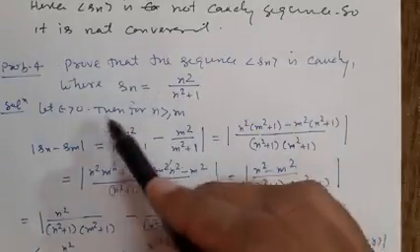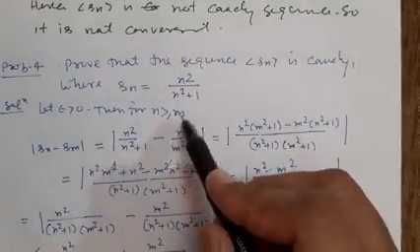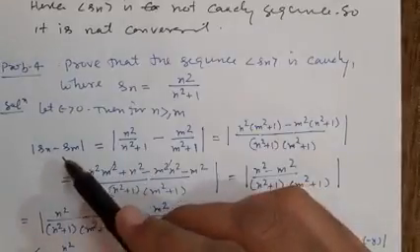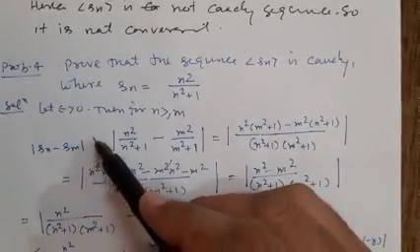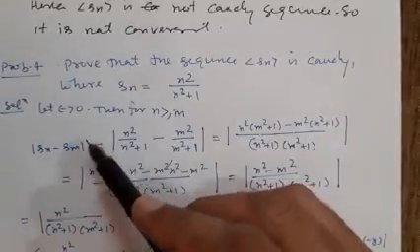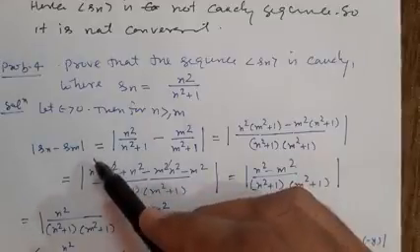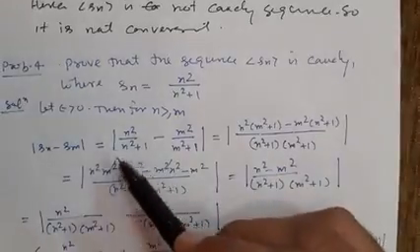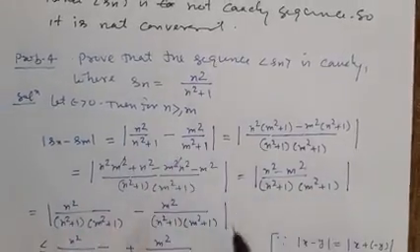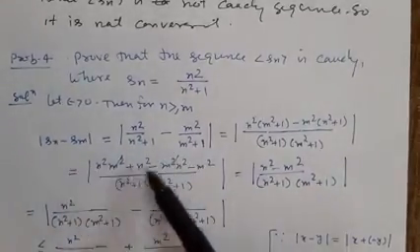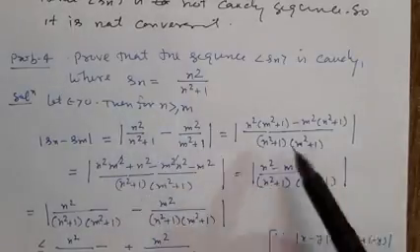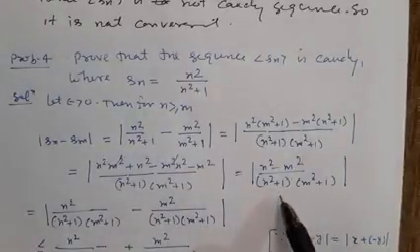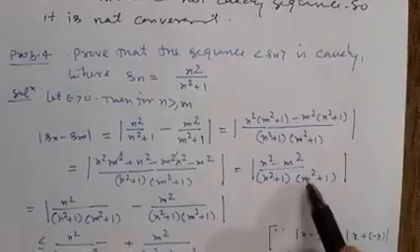So taking epsilon greater than 0, then for n greater than or equal to m, find the mod of Sn minus Sm, and this should be less than epsilon. Put all values, put the values of Sn and Sm from here, and after solving we have this result.